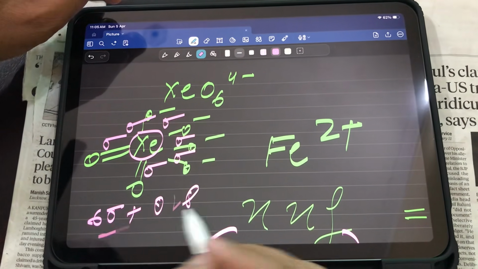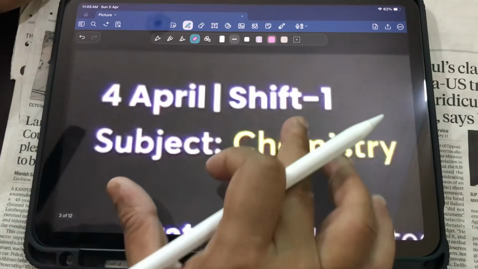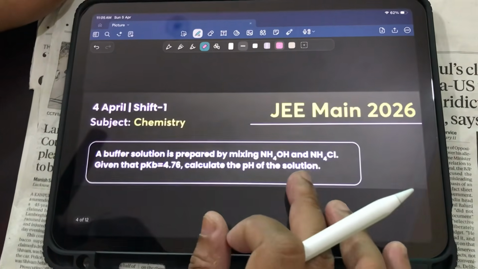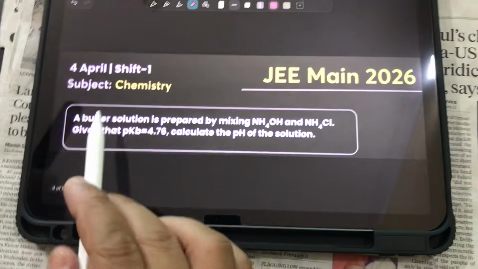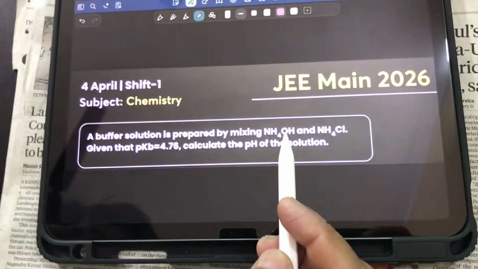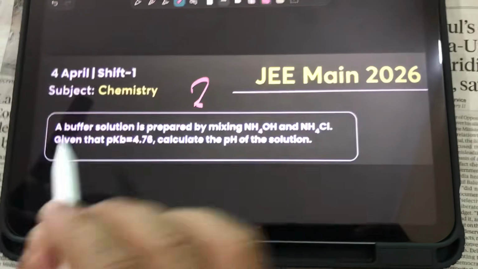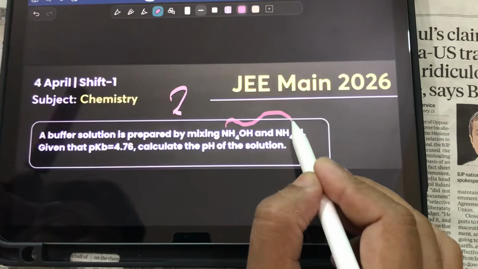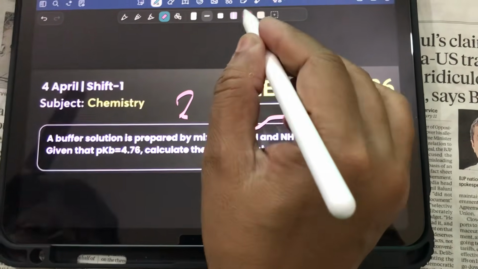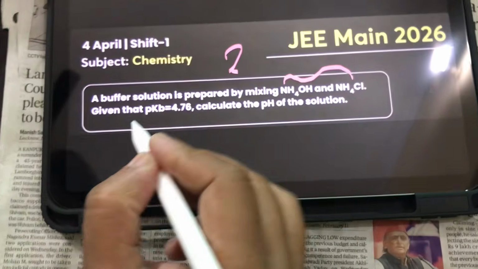Now, my dear student, let's move towards another question. What's that question? If you see this question on your screen, this we have done. This is one more question. A buffer solution is prepared by mixing ammonium hydroxide and ammonium chloride. Given that, now here also there's misprinting. They should have given an equimolar solution of this. Now if an equimolar solution is given, then we can apply the Henderson-Hasselbalch equation.